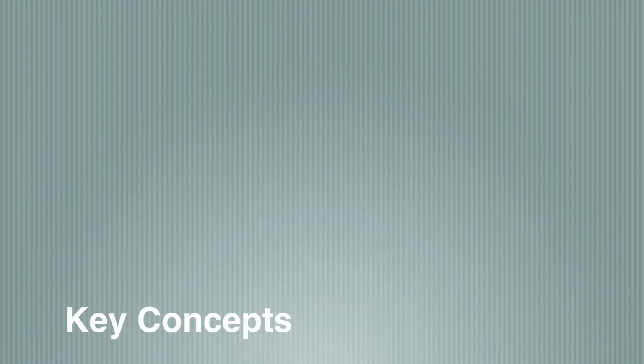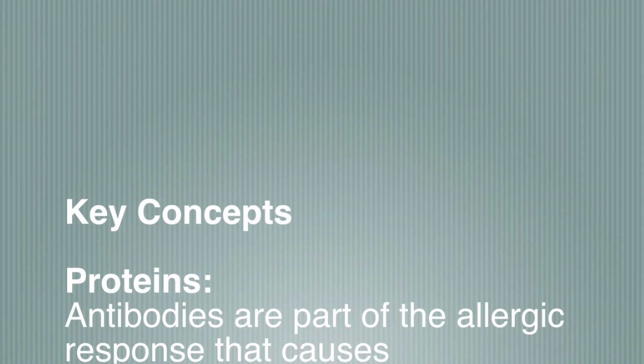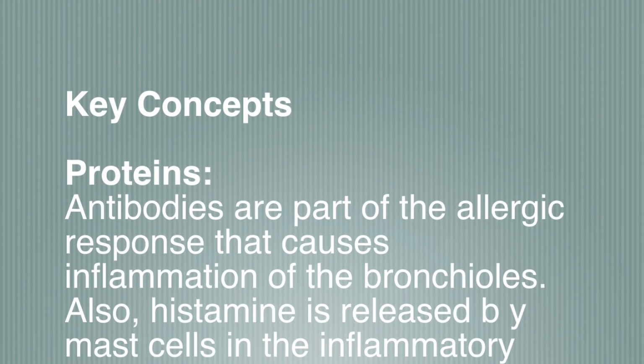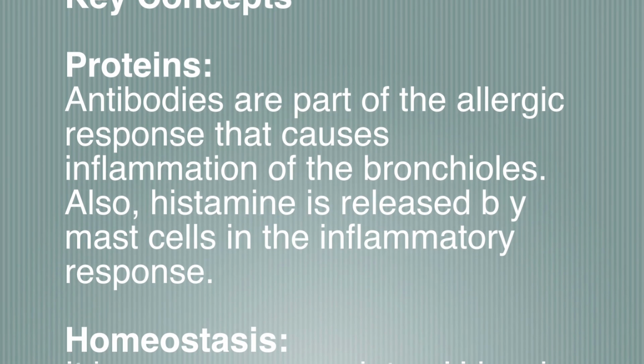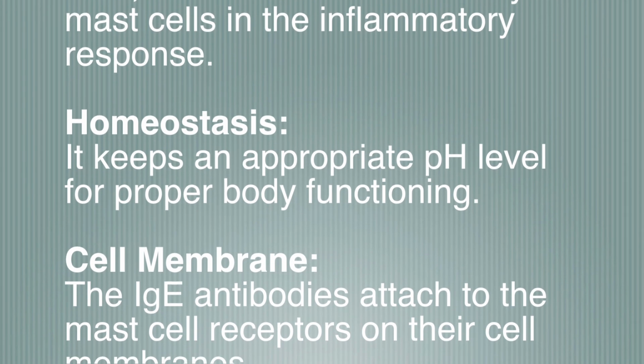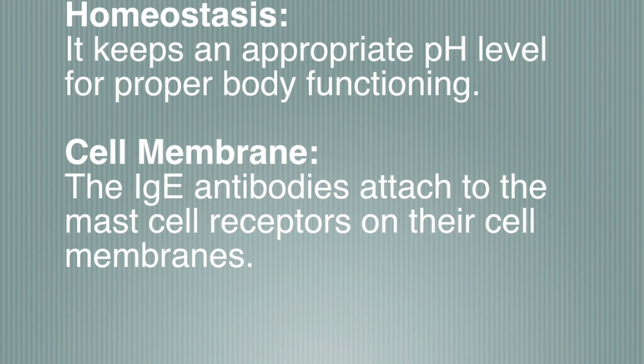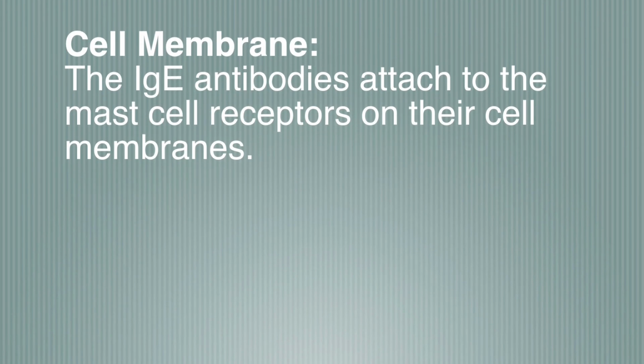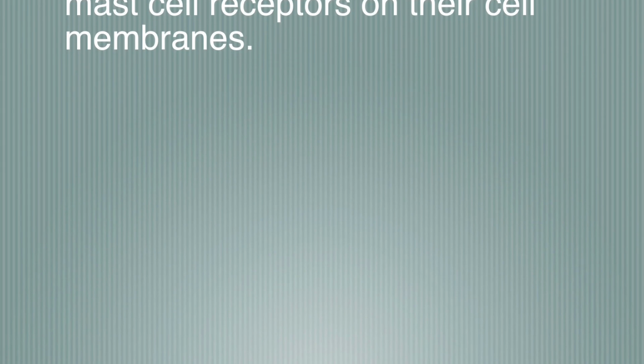Key concepts. Proteins: antibodies are part of the allergic response that causes inflammation of the bronchioles. Also, histamine is released by mast cells in the inflammatory response. Homeostasis: it keeps an appropriate pH level for proper body functioning. Cell membrane: the IgE antibodies attach to the mast cell receptors on the cell membranes.